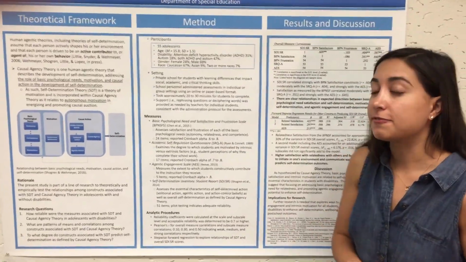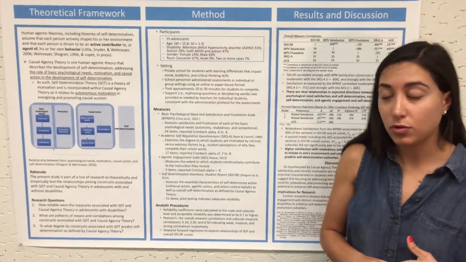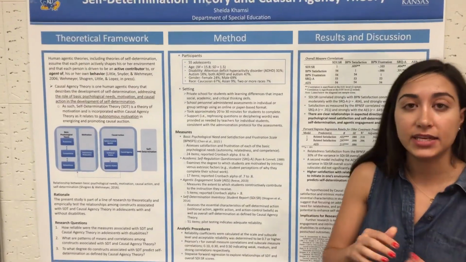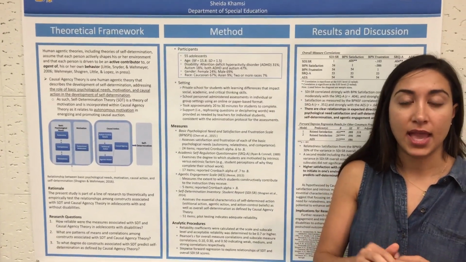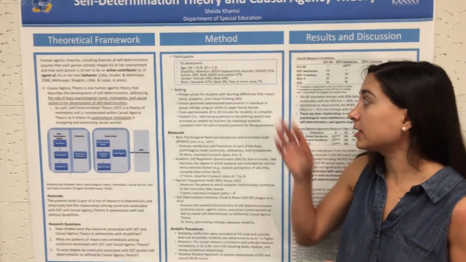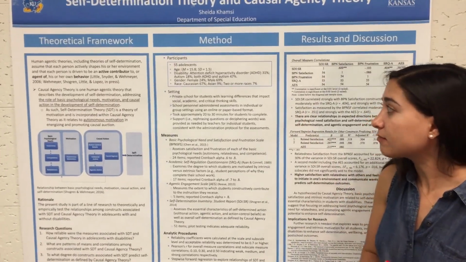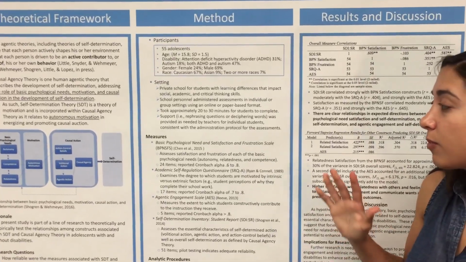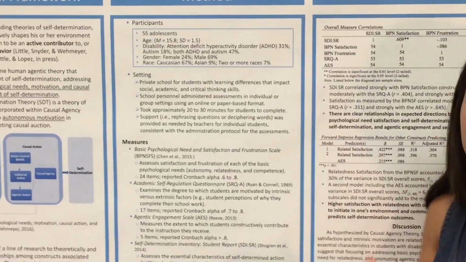So the participants were 55 adolescents in a private school for individuals with ADHD, autism, and then both ADHD and autism. It was predominantly male and Caucasian, and they were given a battery of assessments.